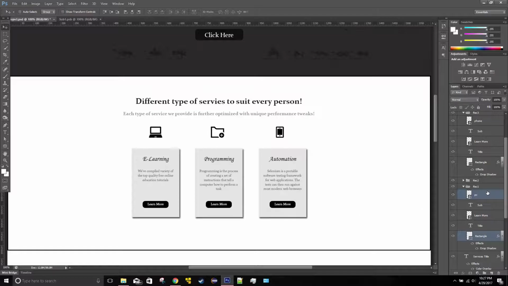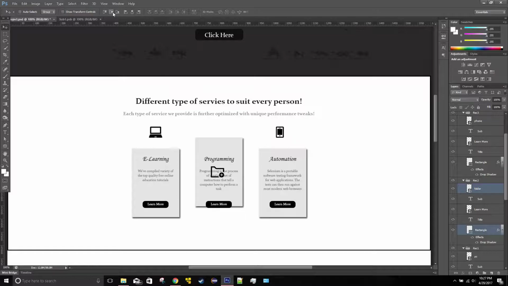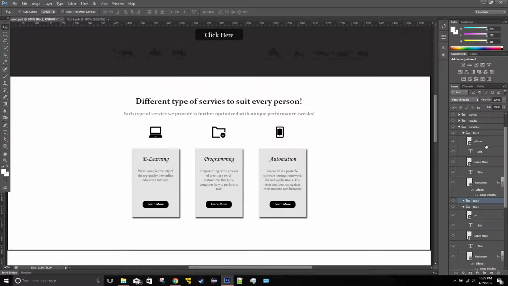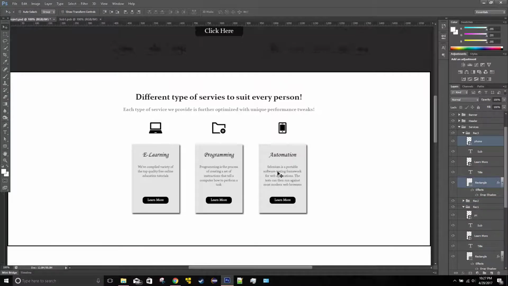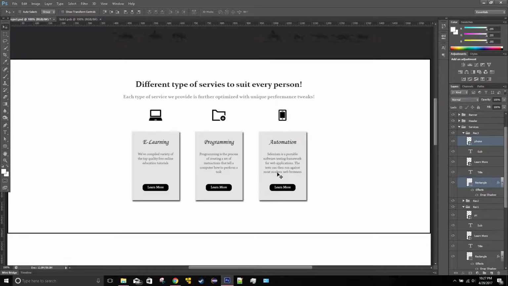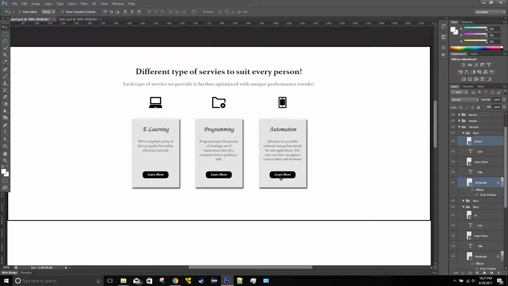So I'll do that for this one, and for rectangle 2 I'll do the folder, which I'm going to move all the way to the top here, and do this. Why do I keep pressing the wrong one each time? Here you go. So you guys see how it got centered. And also for the phone and this rectangle, now it's centered. So now I have everything centered and good to go.